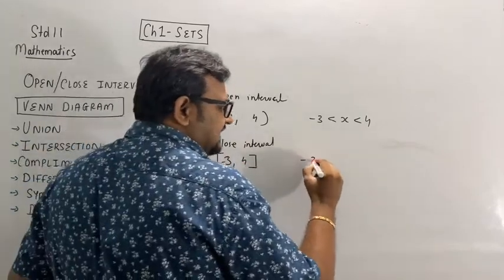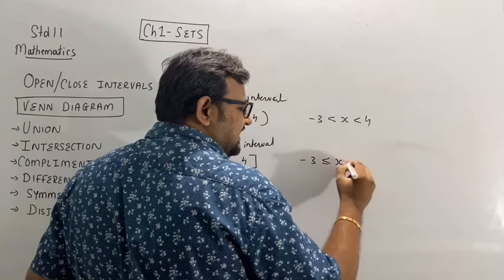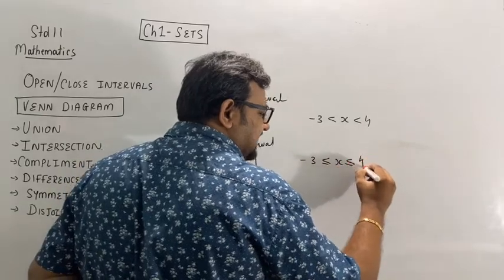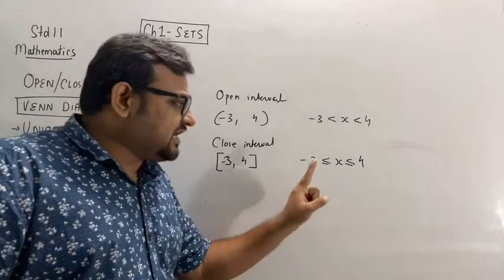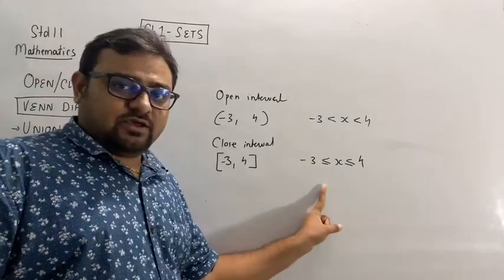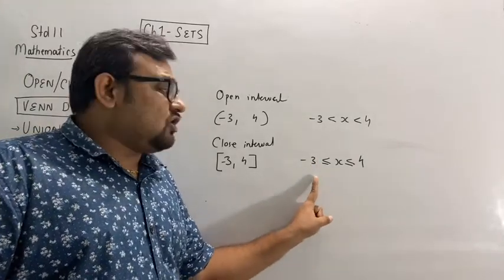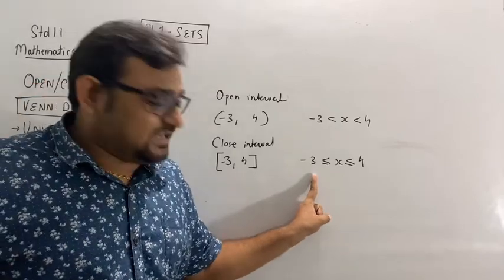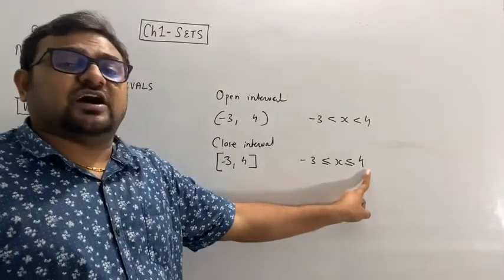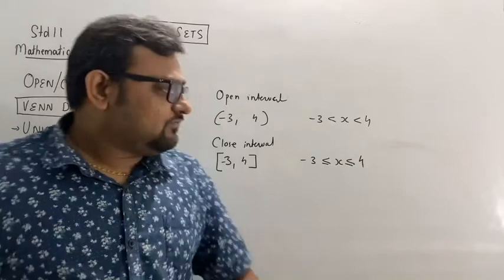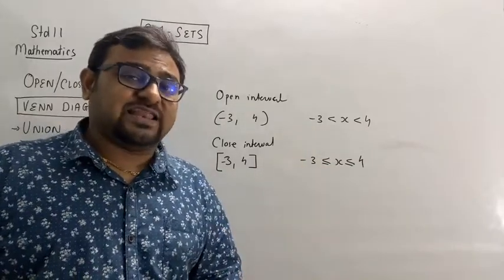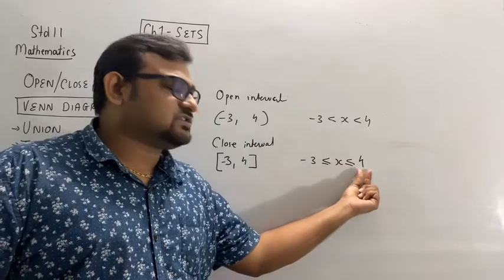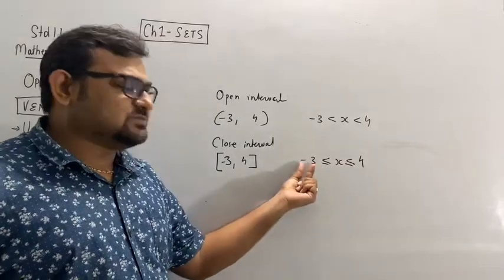That means -3 ≤ x ≤ 4. So which is the smallest number in this interval? -3. Okay, so it is closed at -3 on this side and closed on the other side at 4. The largest number is 4. So now we have that the greatest number is 4 and the smallest number is -3.